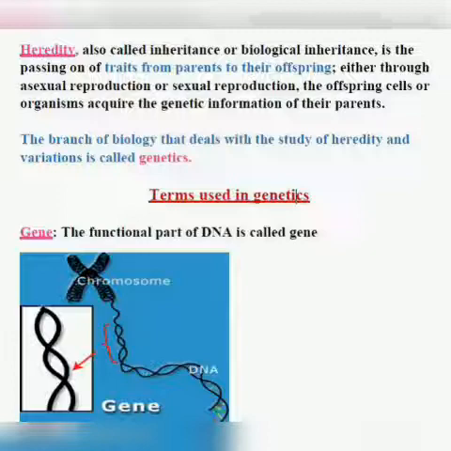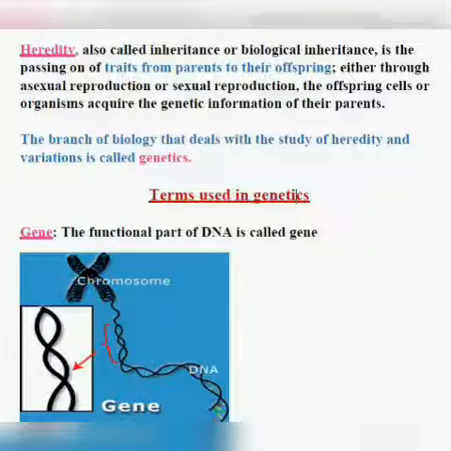Everything is controlled by the genes, or the whole information of a living organism is present in the DNA or the gene. So what happens during reproduction, whether it is asexual or sexual reproduction? During reproduction the chromosomes are transferred to the offspring from the parents. Now what are chromosomes? They are the DNA. And what are genes? Genes are the functional parts of the DNA which control all the characters.